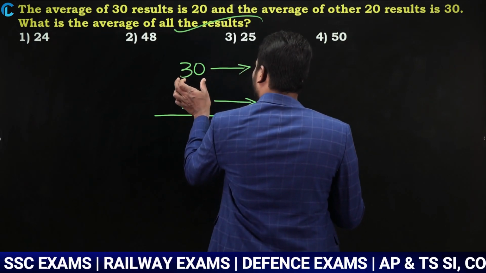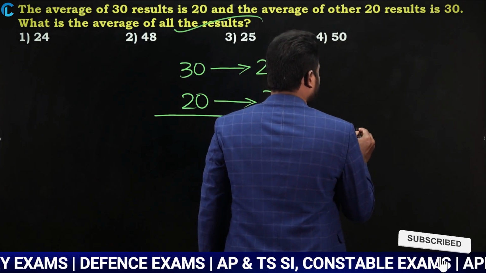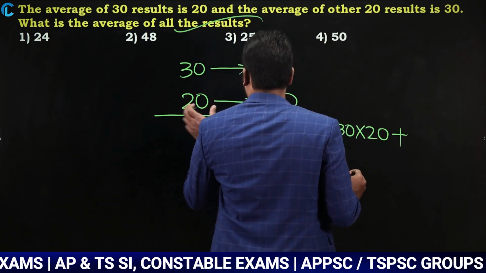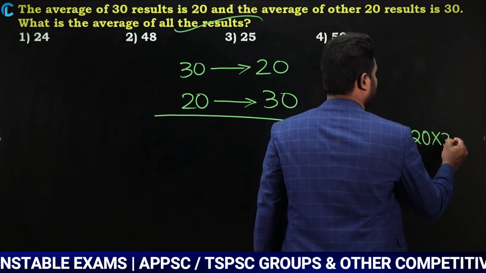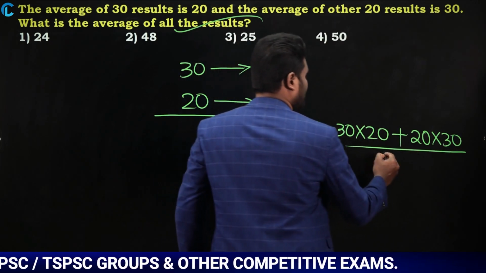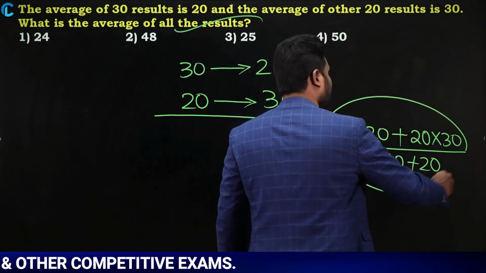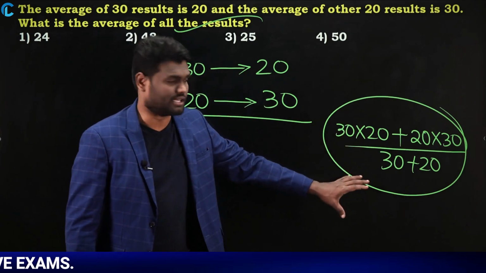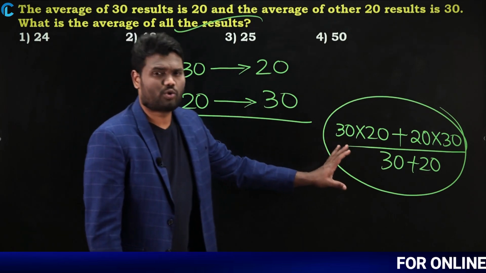If I need to solve this question in a normal way, how do I calculate? There are 30 results and their average is 20, so it is going to be 30 into 20, plus similarly there are 20 results with average 30, so it is going to be 20 into 30. Yes or no? Divided by the total number, which is nothing but 30 plus 20. This is the same as the formula we have used earlier. If you apply the formula, then this will be your calculation. You need to calculate and mark the answer.